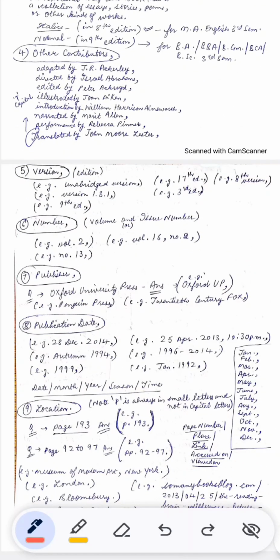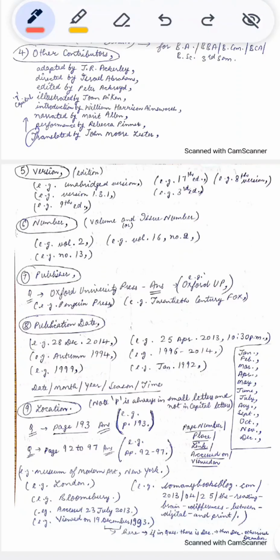Fifth is version. After version, there is comma. What is version? Version is the edition. So the examples are unabridged version, after version, comma. Version 1.3.1, comma. 9th edition, 9th, ed., and then comma.